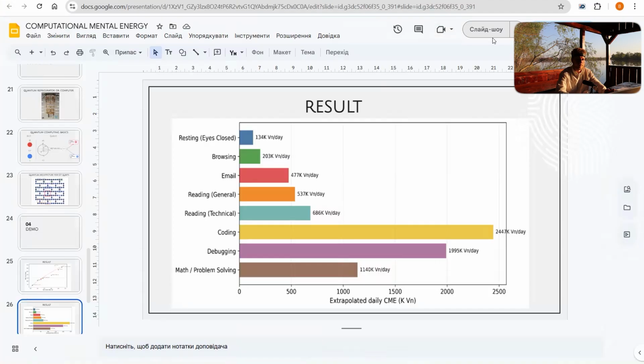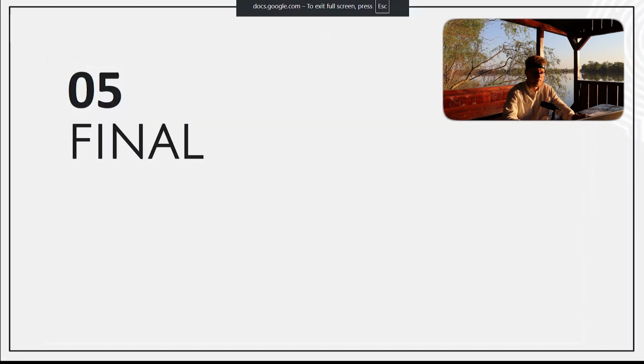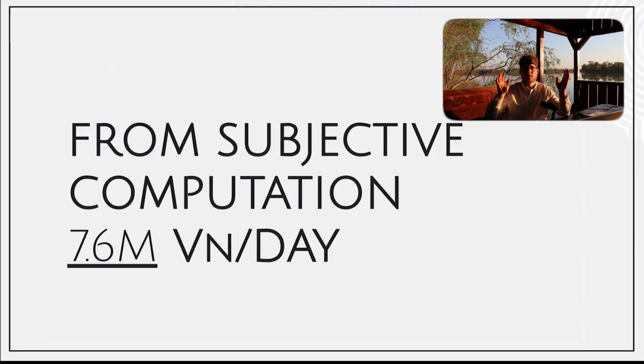So what we will have. All right, in the end, we will have the idea that we have activities and we can measure each activity and its complexity, and define on a quantum computer the flow state, whether we're in a flow state or not. An example, in my understanding, measured on myself: for my subjective computational computation, I have 7.6 million vernix per day that I could spend. As an example, for brushing my teeth, I would spend like 12,000 vernix. For coding for 3 hours, 2 million, or similar to this.